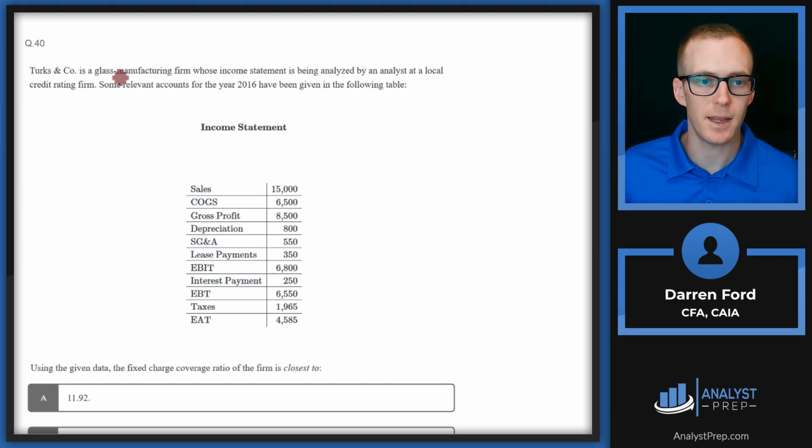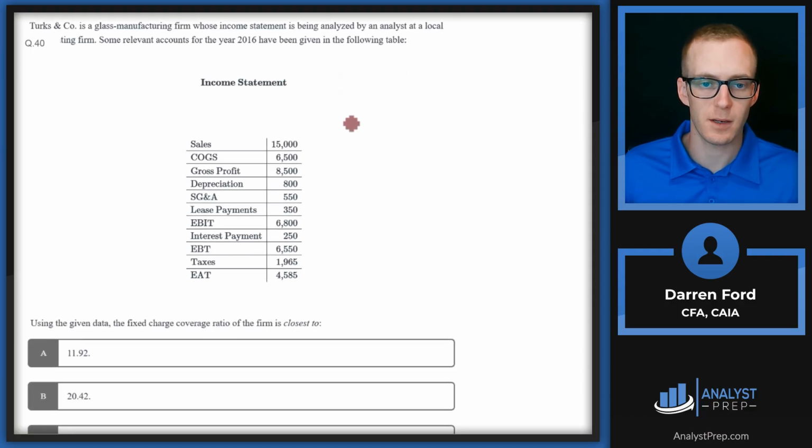Turks & Company is a glass manufacturing firm whose income statement is being analyzed by an analyst at a local credit rating firm. Some relevant accounts for the year 2016 have been given in the following table. So we have our income statement and a bunch of information here down to earnings after tax. Using the given data, the fixed charge coverage ratio of the firm is closest to.